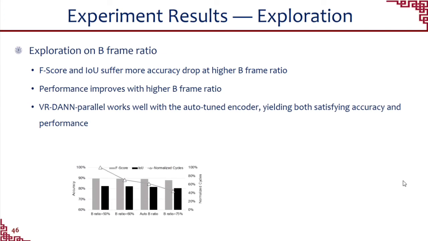There could be several factors that impact the accuracy and performance from the video encoding scheme. We first explore the impact of B-frame ratio. We can see that F-score and IOU suffer more accuracy drop at higher B-frame ratio, while performance improves with increased B-frame ratio. This is understandable, because the more B-frames there are, the more likely we can leverage the advantage of the codec for speeding up. Our proposed architecture works well with the auto-tuned encoder, yielding both accuracy and performance.